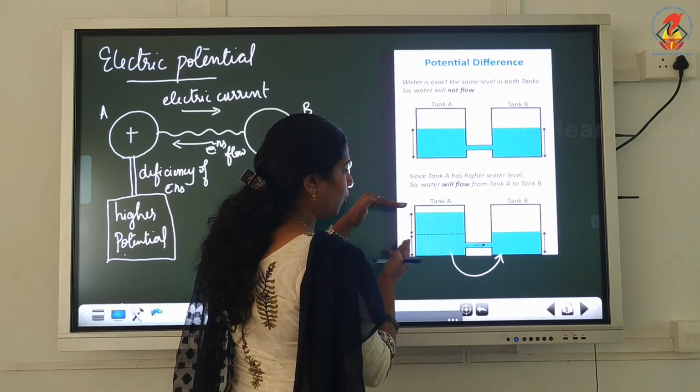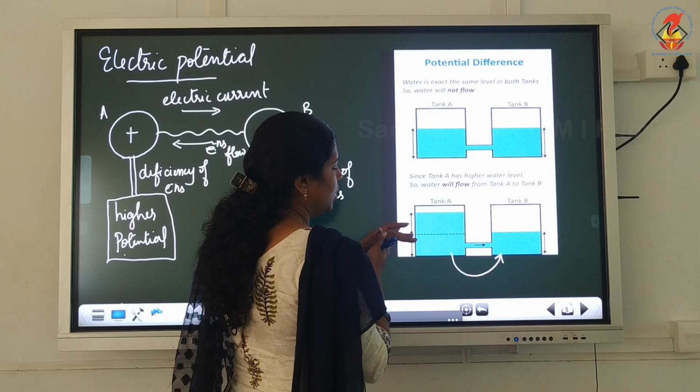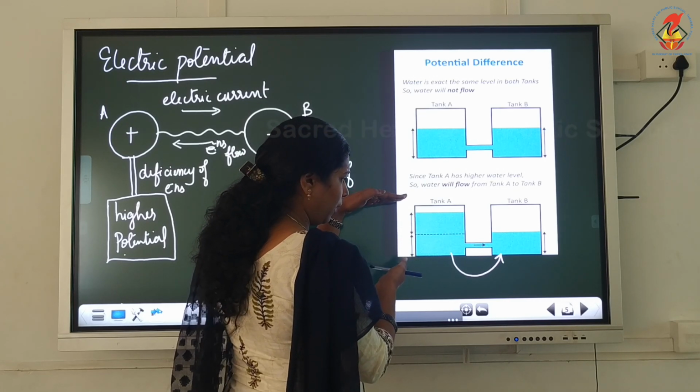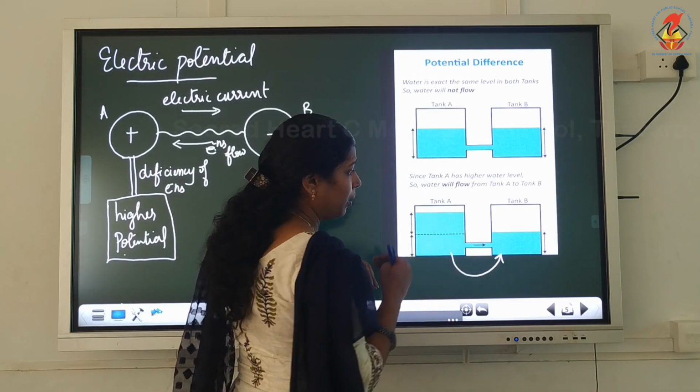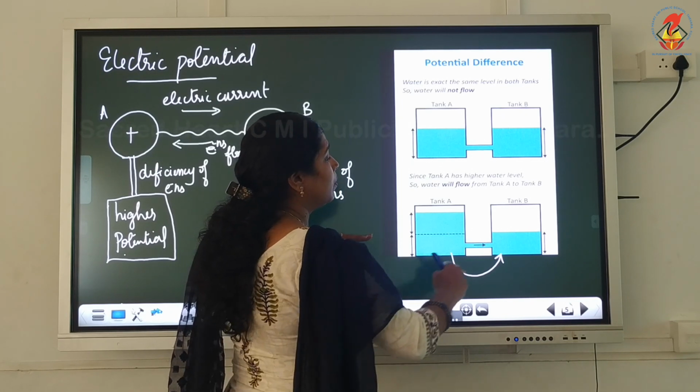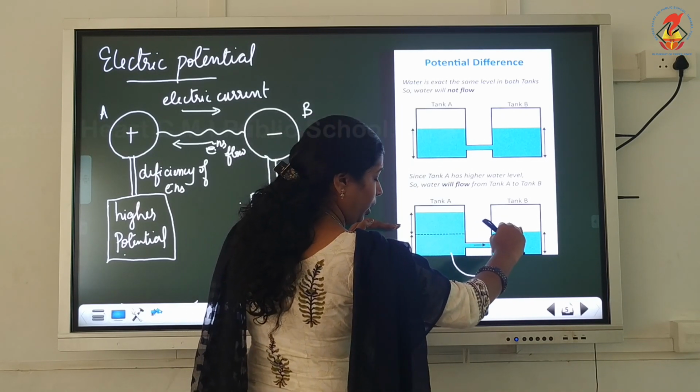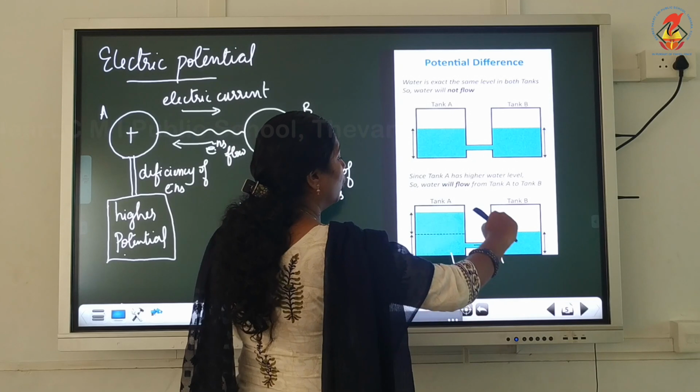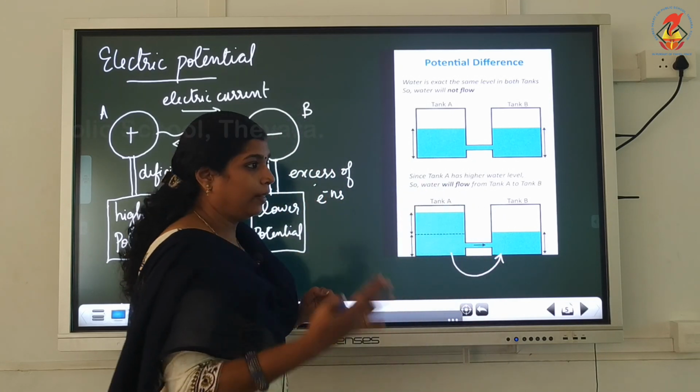Tank A has more water level when compared to tank B. Once both tanks achieve the same water level, further flow of water will not be there.